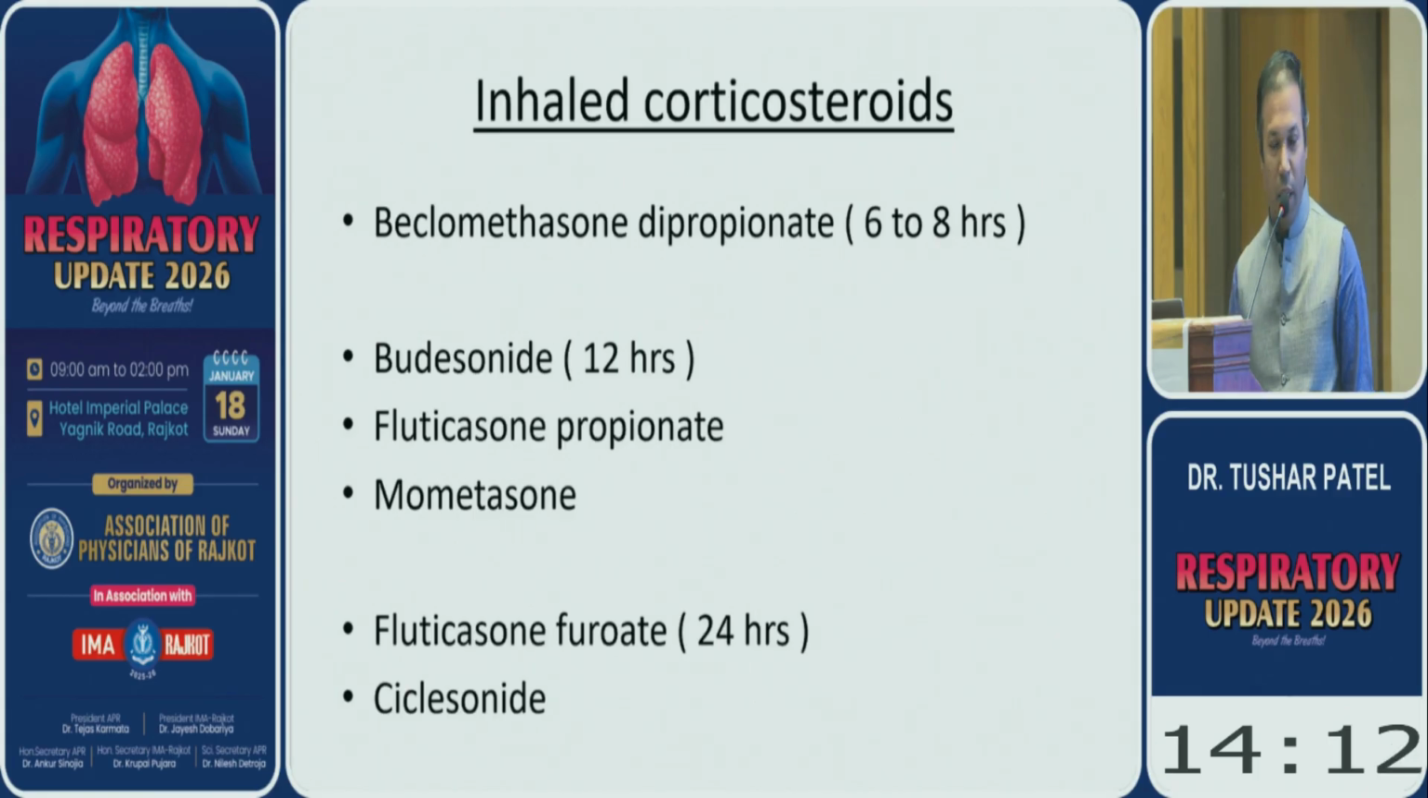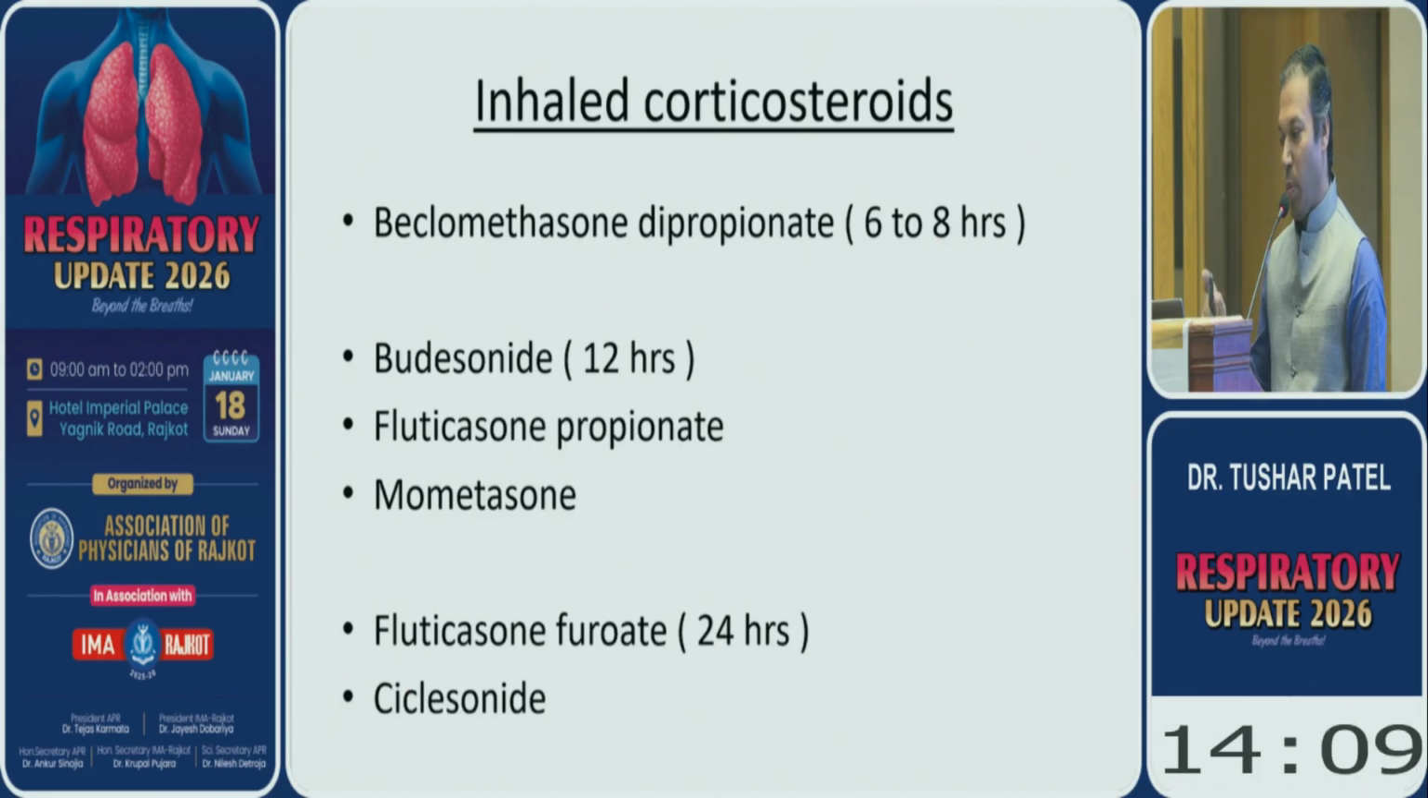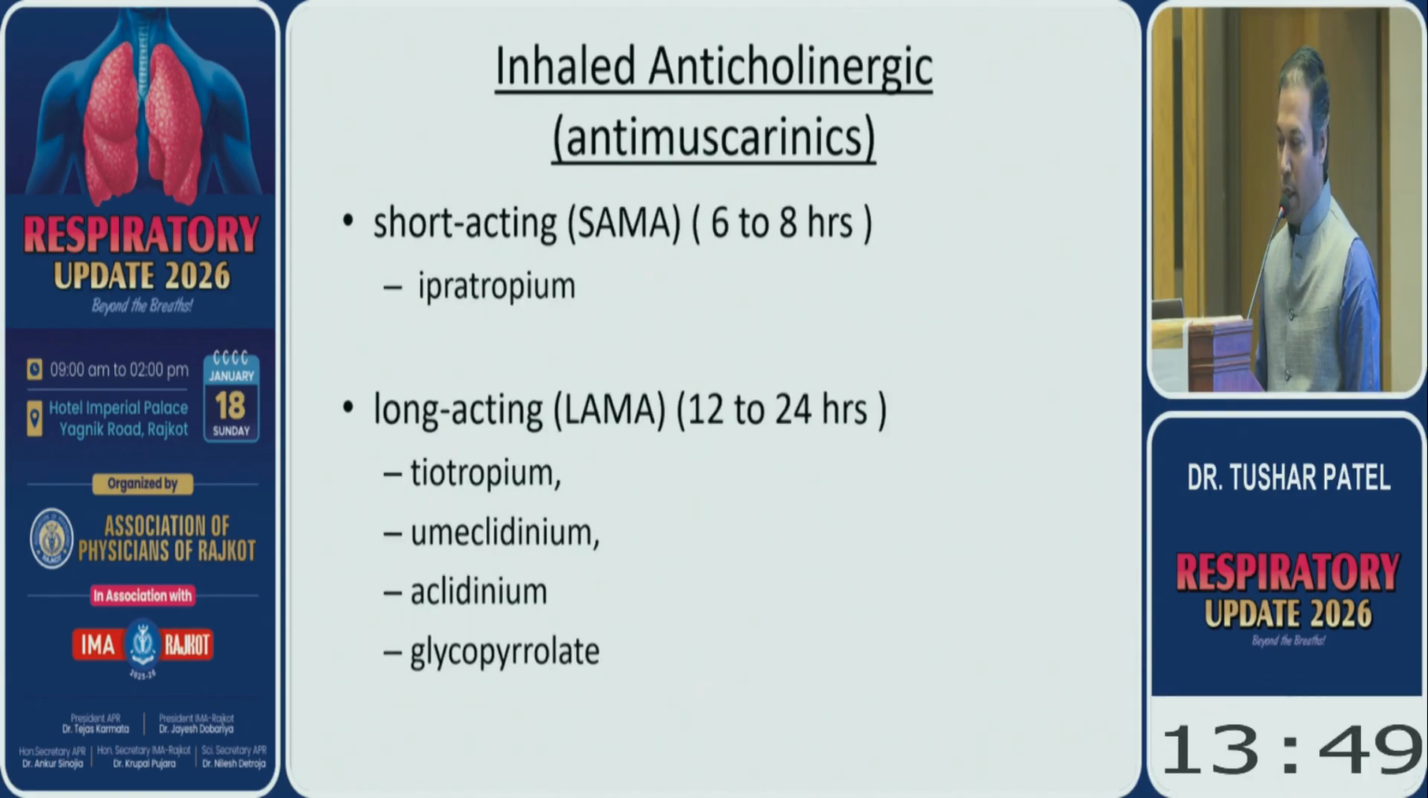Second is the inhaled corticosteroids. Beclomethasone dipropionate has an effect of about 6 to 8 hours. Budesonide, fluticasone propionate and mometasone have an effect of around 12 hours. And fluticasone furoate and ciclesonide both have an effect of around 24 hours. And the third part is inhaled anticholinergics, antimuscarinics. Short acting, around 6 to 8 hours, is ipratropium, and long acting, 12 to 24 hours depending upon the dose, are tiotropium, umeclidinium, aclidinium and glycopyrrolate.